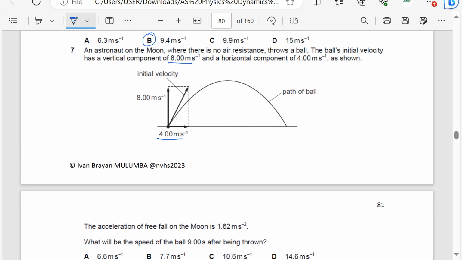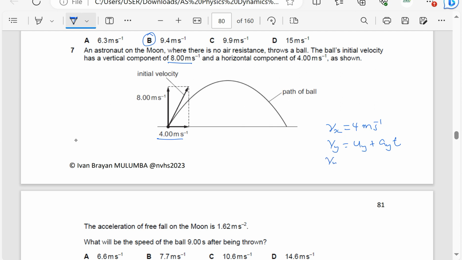I want you to recall that the velocity in the horizontal remains constant. So after 9 seconds it will still be 4 meters per second in the horizontal. Velocity in the vertical is the one which will change. It is got from the initial velocity in the vertical plus the acceleration in the vertical times t, using v equals u plus at.